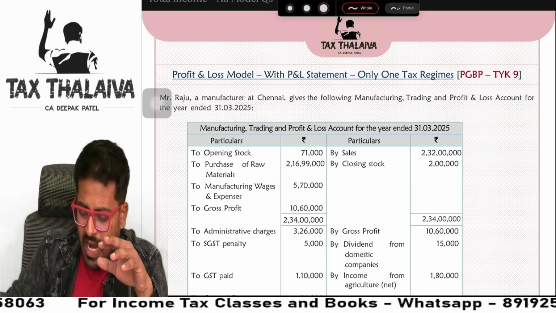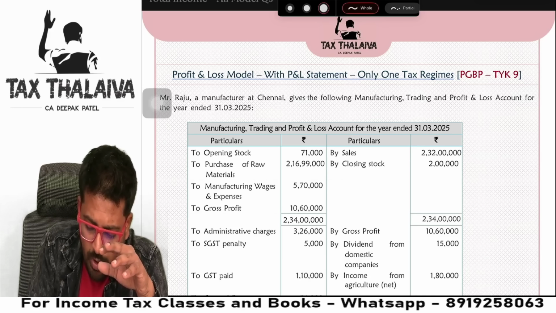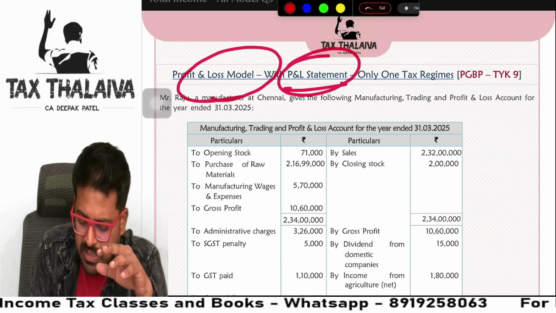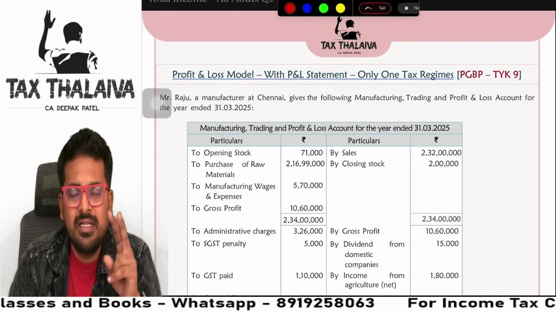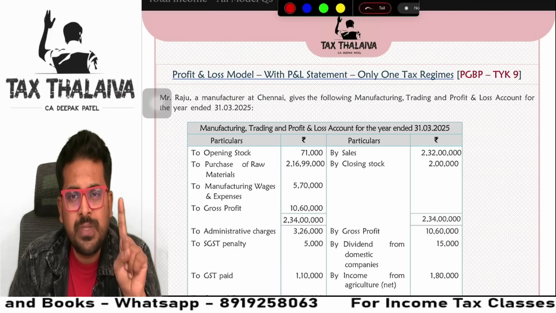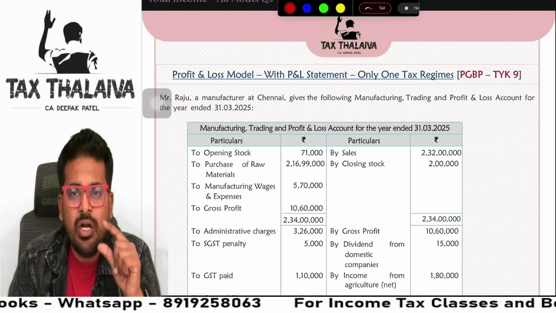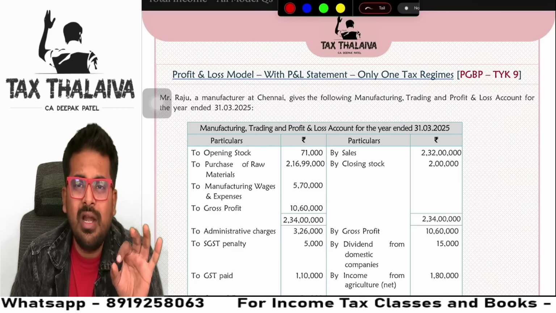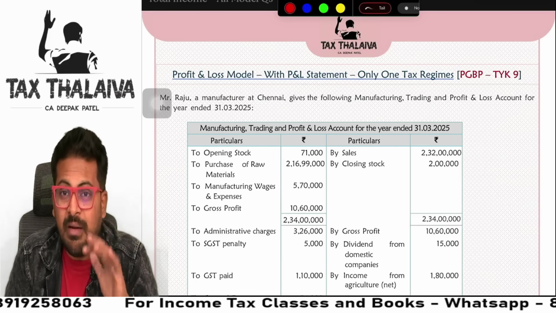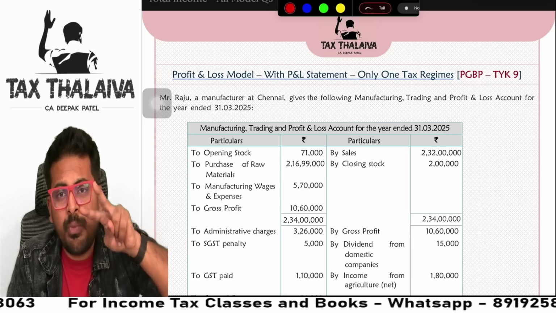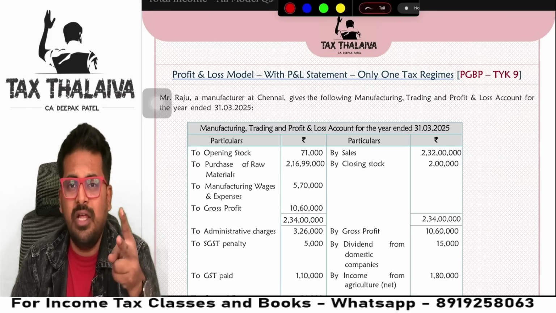First of all, I will take the first model, guys. Profit and loss model with the P&L statement, where only one tax regime is asked. Sir, what is this, sir? Guys, there are two tax regimes we know: optional tax regime and default tax regime. A lot of times the question may ask you to compute under only one tax regime, either optional or default. But sometimes the question may ask you to compute under both the tax regimes, optional and default tax regime.